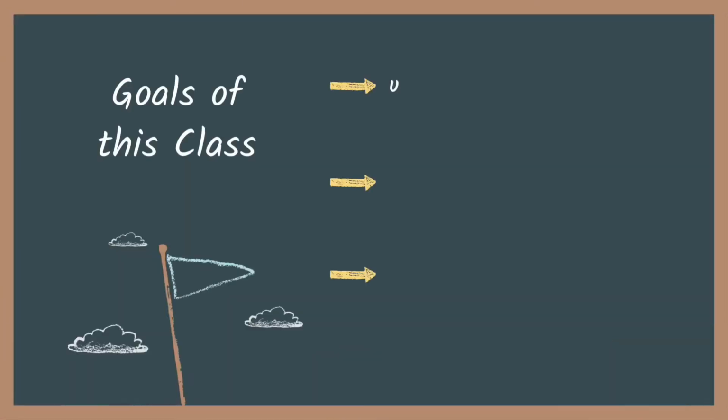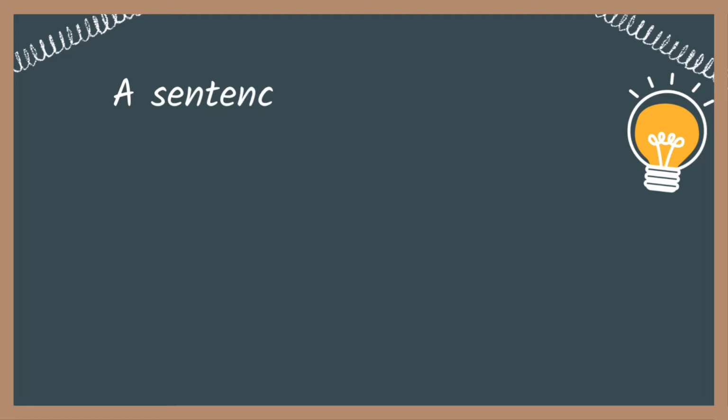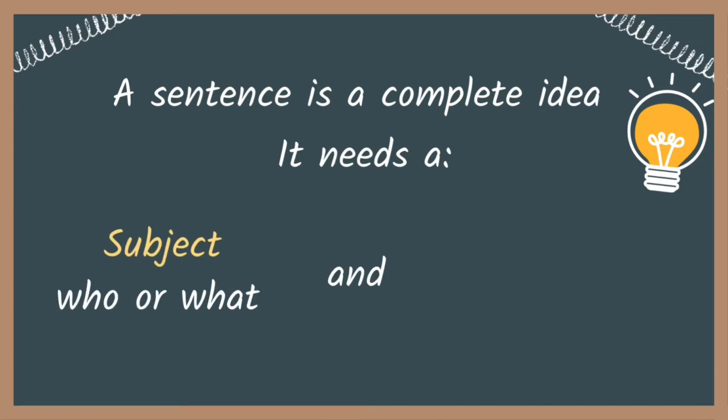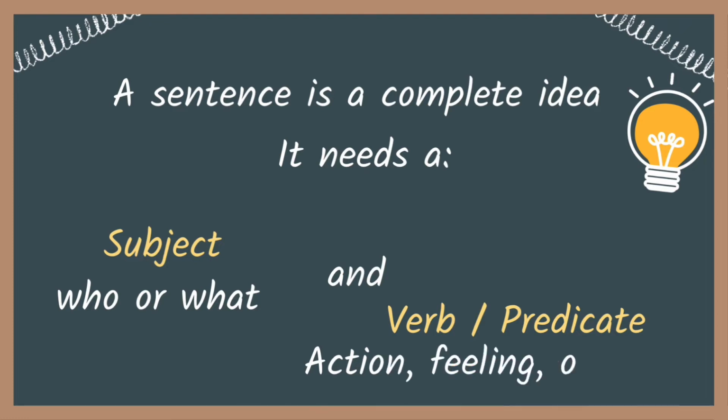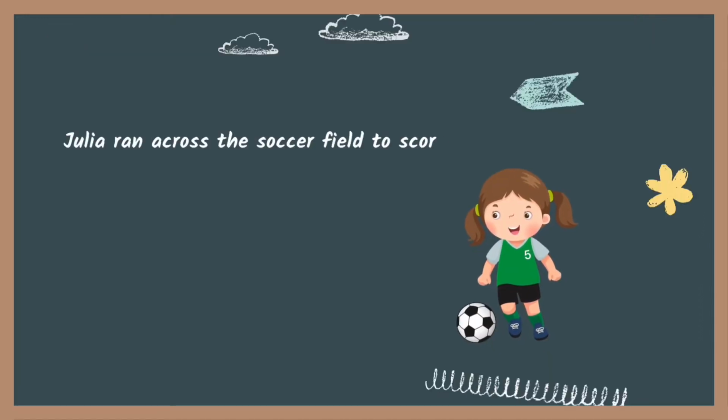The goals of this class are to understand how to compose a sentence, learn our capitalization rules, and our end punctuation rules. So a sentence is a complete idea. So it needs a subject, which is the what or who, and a verb, sometimes called a predicate. And we'll talk about the different types of verbs here in a second. But just to name a few, we have action, feeling, and linking verbs. So let's get started with our first example.